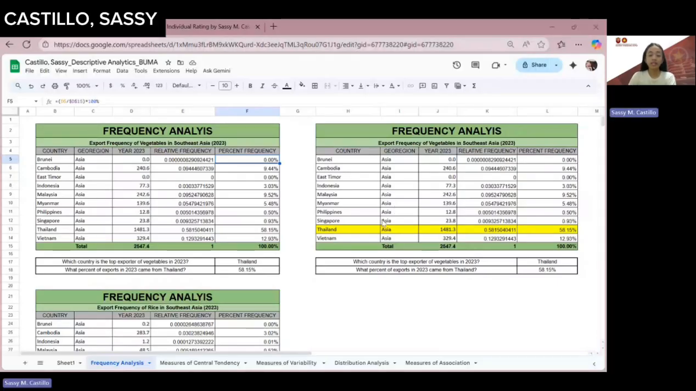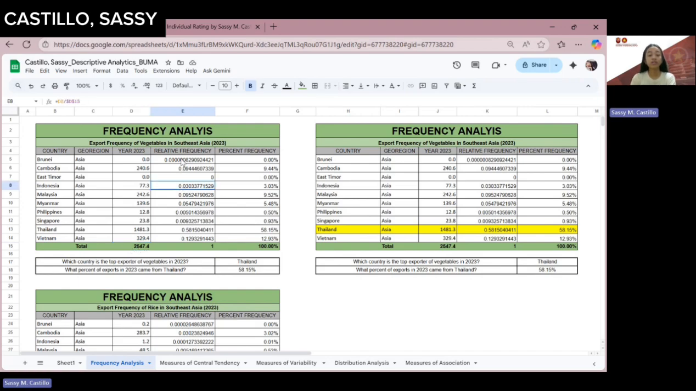Alright, so for frequency analysis, our main focus is to identify which country is the top exporter of vegetables in 2023 and what percent of exports in 2023 came from that top exporter country. Using the relative frequency and the percent frequency, we can identify the two. In order to get the relative frequency, firstly, we have to get the summation of all our export values from year 2023. Our focus region is Southeast Asia. As you can see, here are the countries in Southeast Asia, and these are the export values in year 2023. So the summation of all of the export values is 2,547.4.